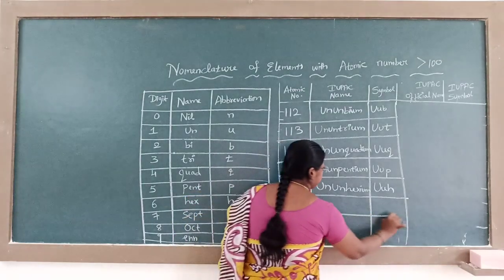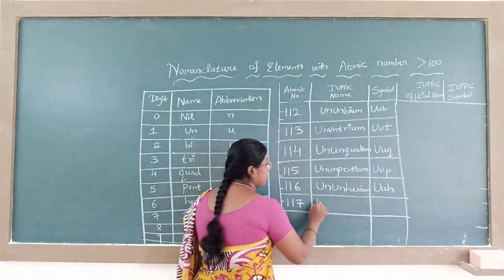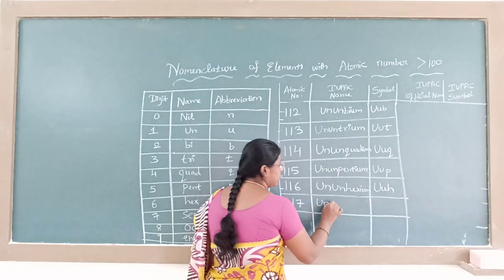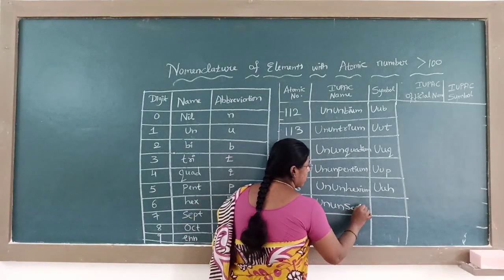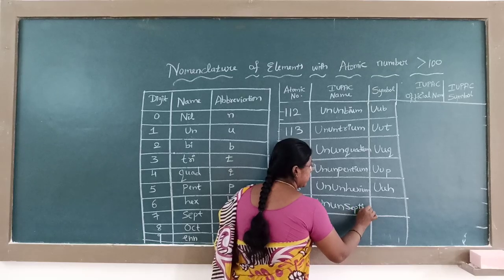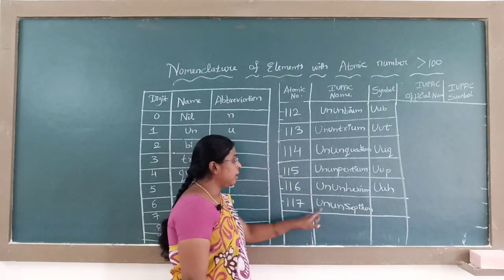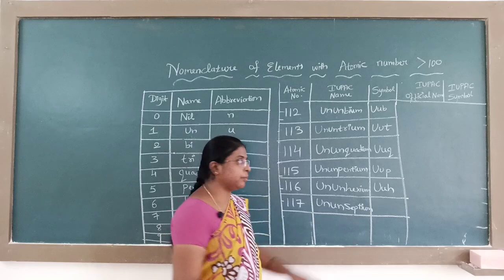117. 1 means un, 1 means un. 7 means sept, plus IUM: Septium.